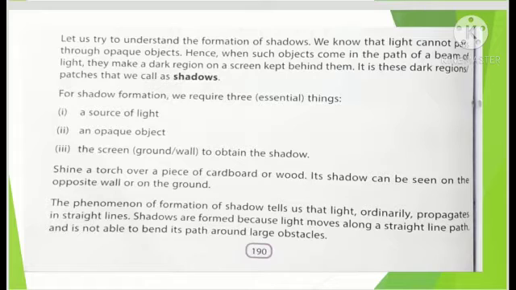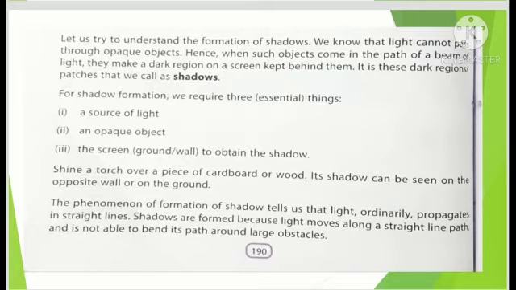Now, if someone asks what essential things are required to form a shadow, you can easily answer: three things are required. One is the source of light. In the video you saw, do you know what the source of light was? That is the sun. And one is an opaque object, that was the metal sheet in the video. And the next one is the screen, that may be the ground or the wall. Sometimes our shadow is formed on the ground, and sometimes on the wall.